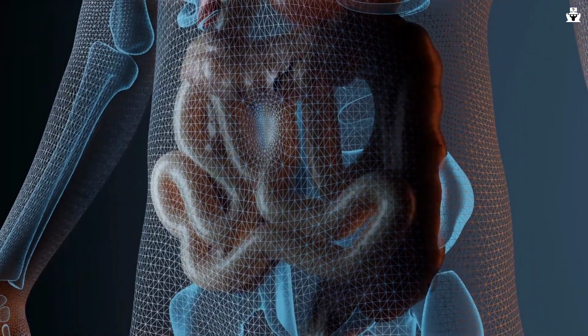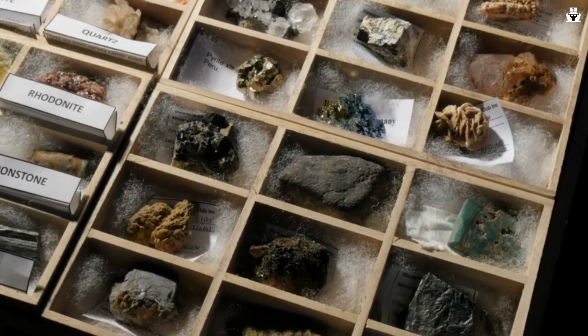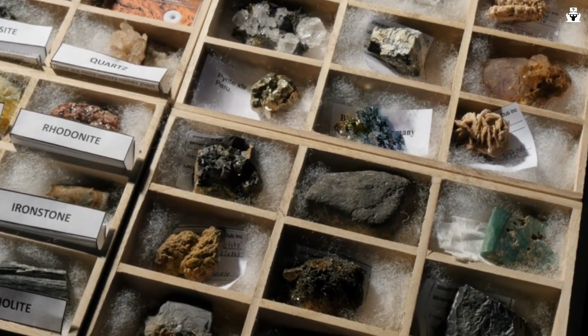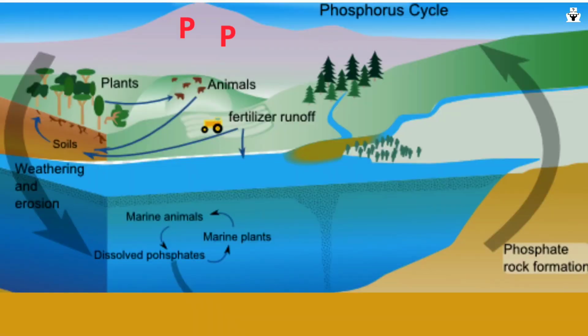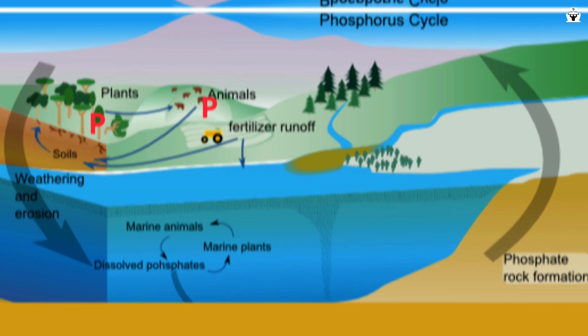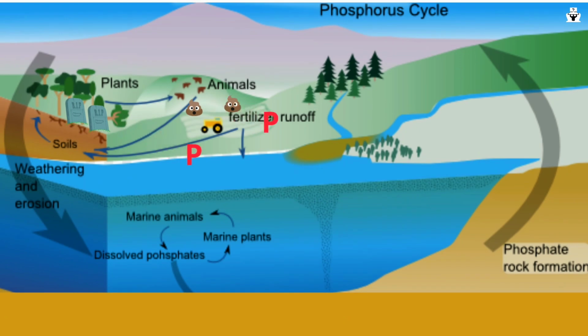The phosphorus cycle describes the movement of phosphorus through the environment. Phosphorus is released from rocks and minerals through weathering and erosion. It enters the soil, where plants absorb it through their roots. Animals then obtain phosphorus by consuming plants or other animals. When organisms die and decompose, phosphorus is returned to the soil or water, completing the cycle.